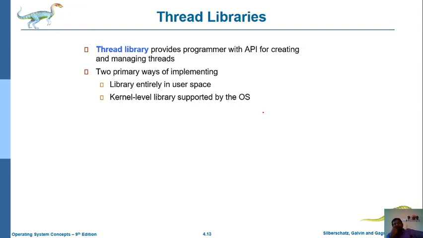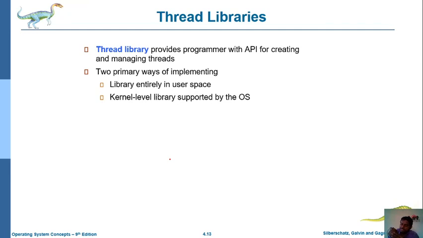Now we observe a few details about thread libraries. Thread libraries are responsible for providing the API, the application programming interface, for creating and managing threads.